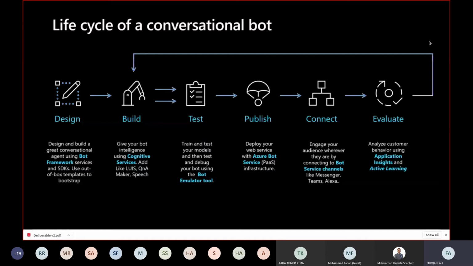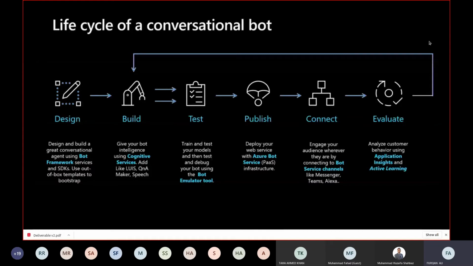All right. So the life cycle of a conversational bot, as you can see, is design, build, test. When you build a chatbot, you need to test whether it is going to meet your desired needs or not, because people are really nerdy. They are literally going to break your chatbot. They are always after breaking the loops or the actual working of the chatbot. They don't want the normal working of the chatbot. They will write something that will cause an incomprehensible behavior from the chatbot.